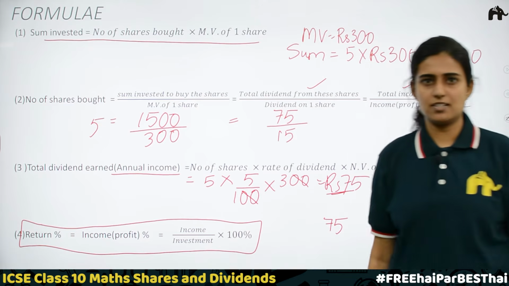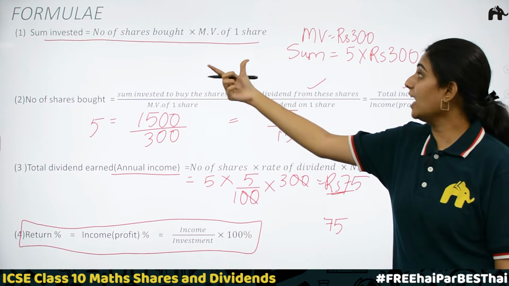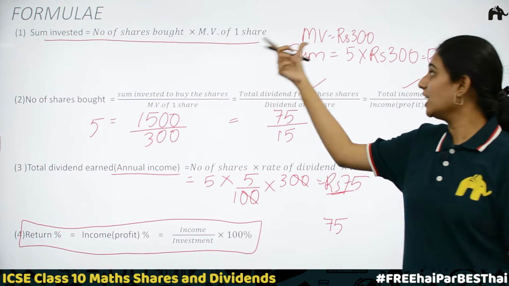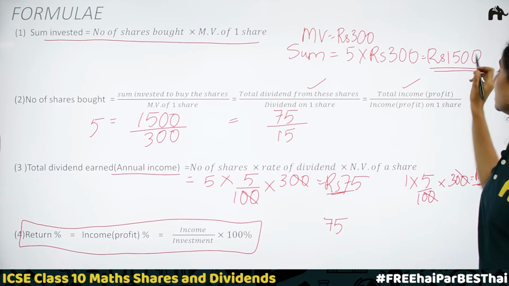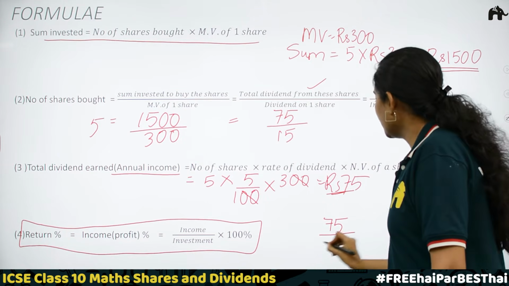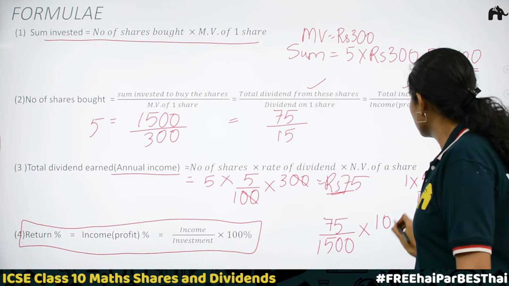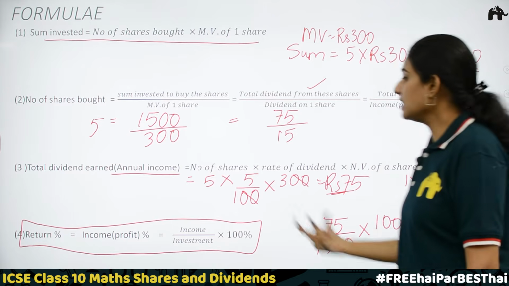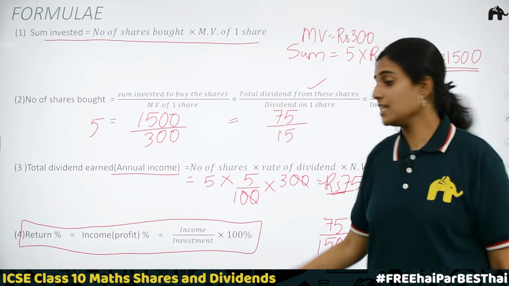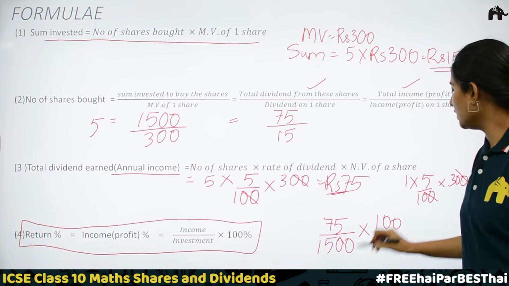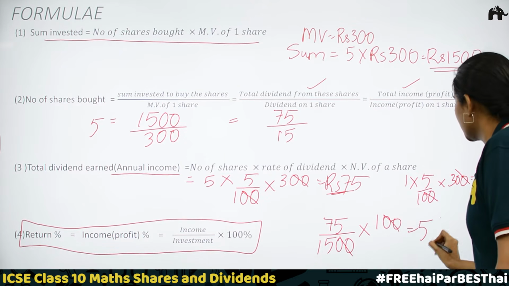What about investment? Investment is the number of shares into market value of one share. In our case, the sum invested is 1500. 75 divided by 1500 into 100 percentage. To get return percentage or income percentage or profit percentage, we have this formula. What do you get? 75 by 15, that is 5%.